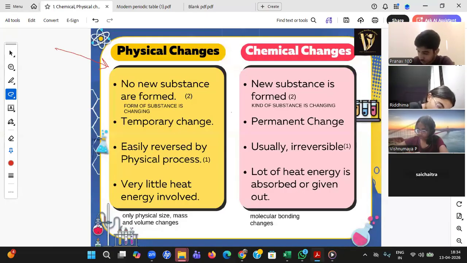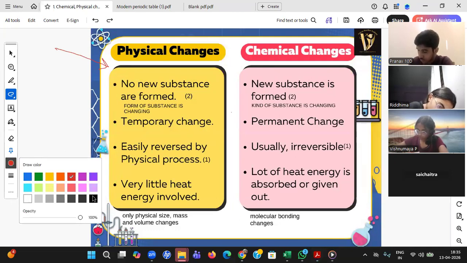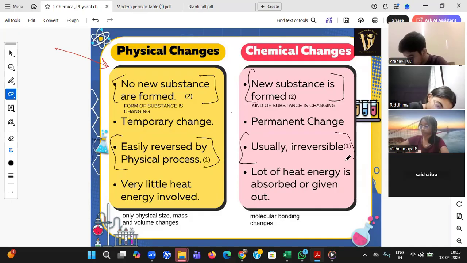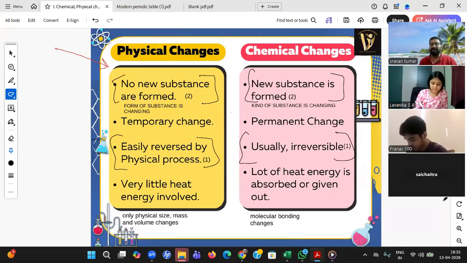Continue, Sai Chaitra. Try to understand from here. Students, please don't only rely on this statement. Many times you will make this mistake. Sir, if there is a new substance it is chemical, and if there is no new substance it is physical. No, that statement alone will not help you. Please take the help of this third statement also: easily reversible is physical, and not reversible or irreversible will be chemical.